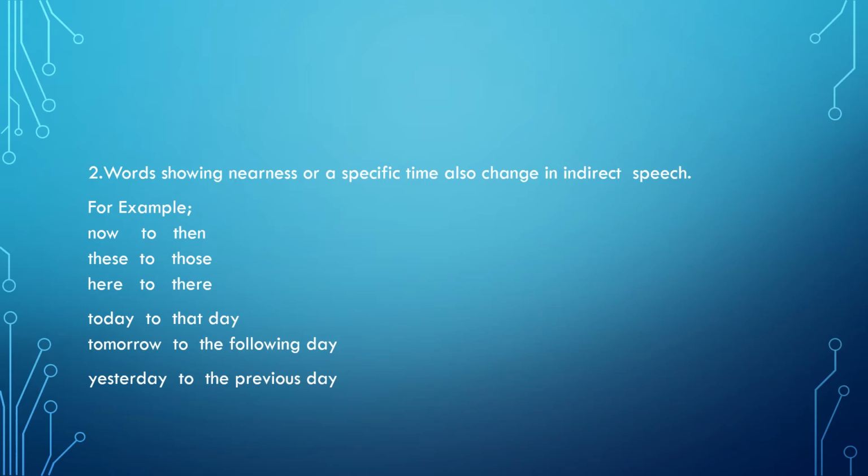Of course, if a time is mentioned like 2 p.m., 3 a.m., that is not going to change. But if you have words like now, do it now, then it changes to do it then. These becomes those, and this will become that, obviously. Here becomes there. And there are many more which are given in your book.